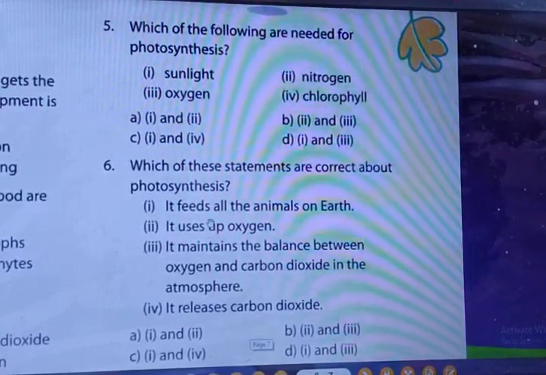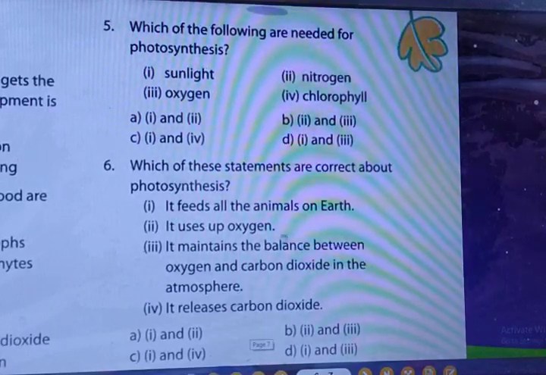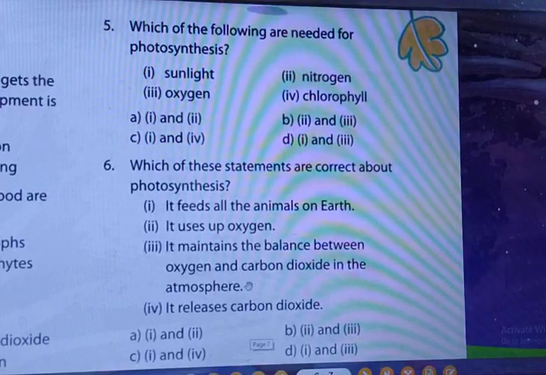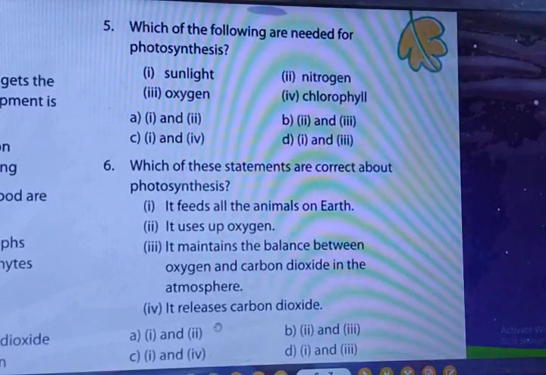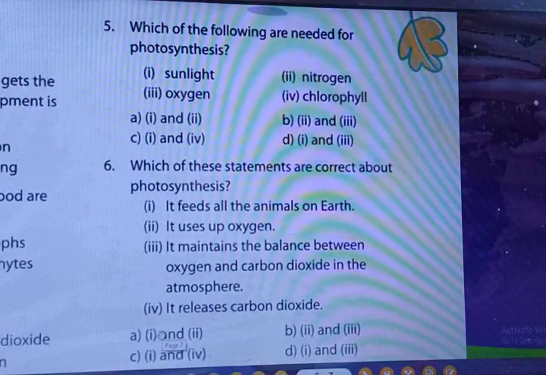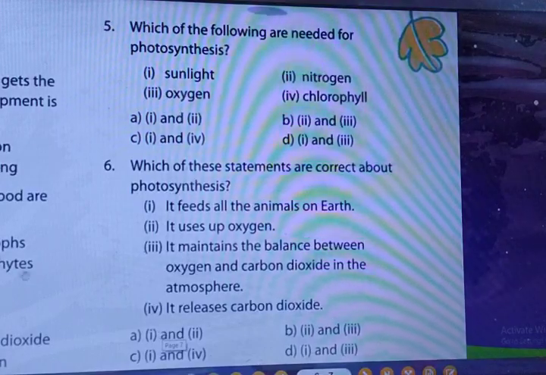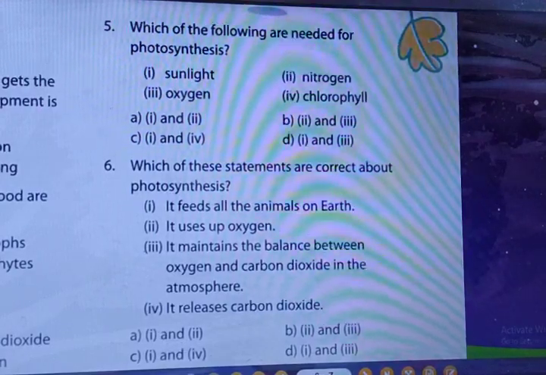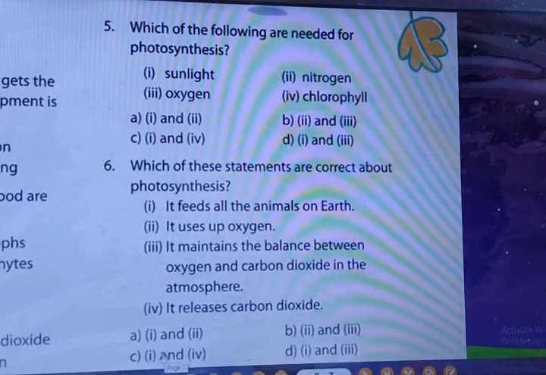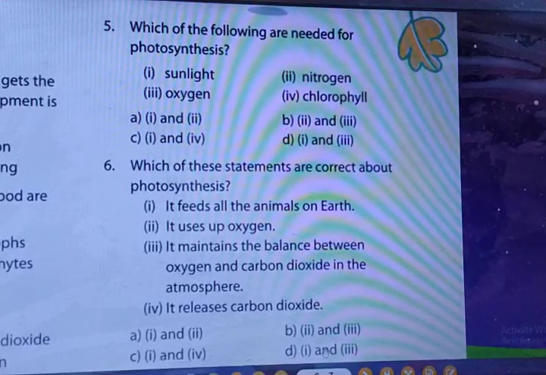So which will be the right answer? It feeds all the animals on the earth, and the third one, it maintains the balance between oxygen and carbon dioxide in the atmosphere. So just check the answer. First option is first and third. Second is second and third. Third is first and fourth. And fourth is first and third.